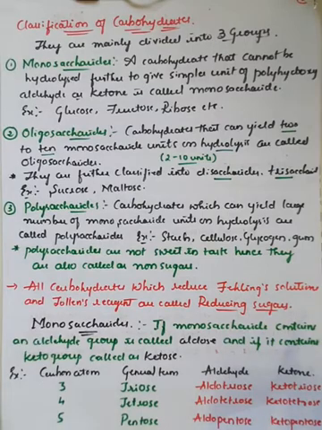Oligosaccharides are the carbohydrates which have the ability to yield 2 to 10 monosaccharide units on hydrolysis. I am repeating it because it's very important. Disaccharides, trisaccharides and tetrasaccharides are classified on the basis of the number of monosaccharide units formed during hydrolysis.